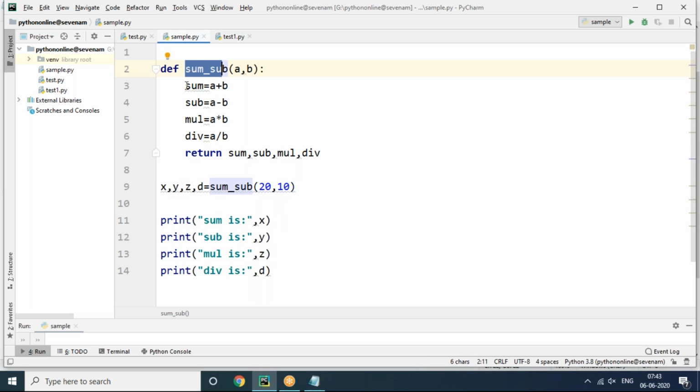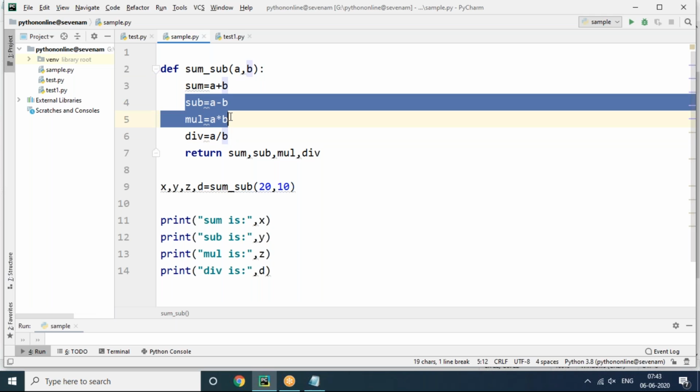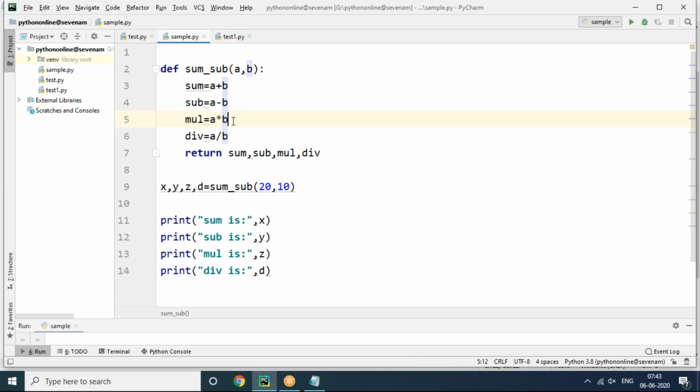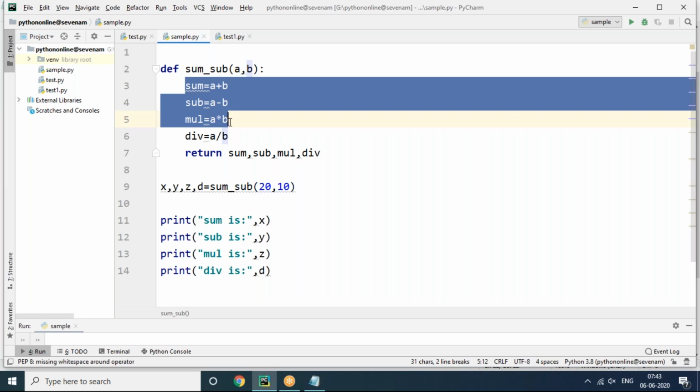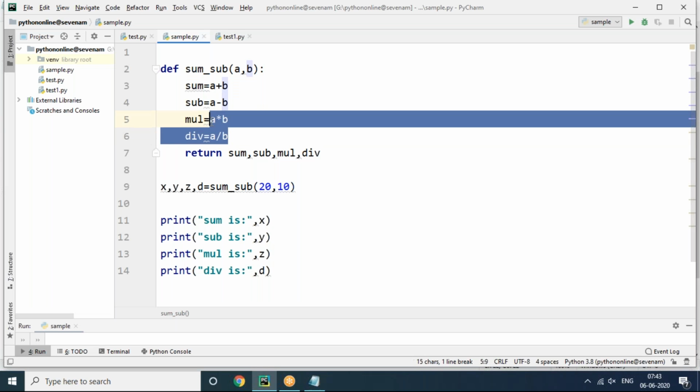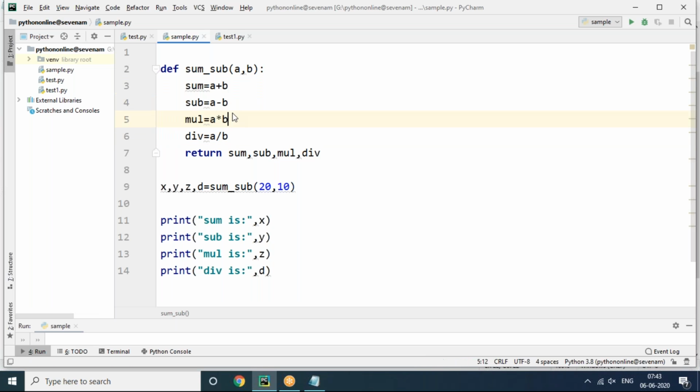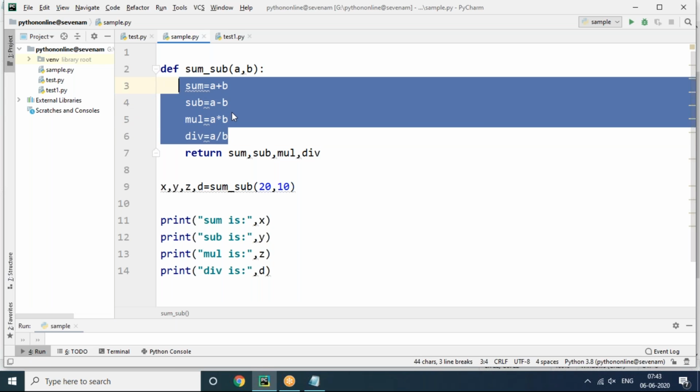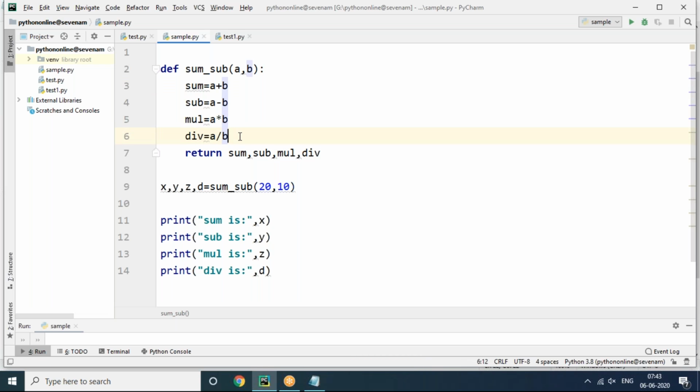Now what exactly you can see in this situation is that one function is going to return multiple values. Understand? Now I'm saying, can you stop the function from executing some of the functionalities? No, you can't stop the function from executing sum and sub and multiply. Once we assign whatever operations we have, sum and sub and multiply and division, everything will be done. You cannot stop the execution of some of the functions.